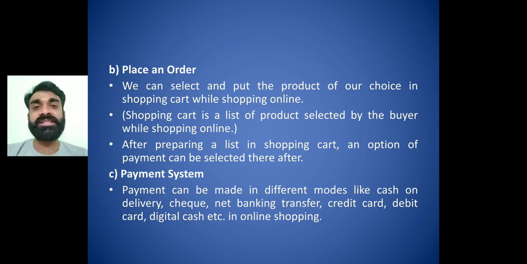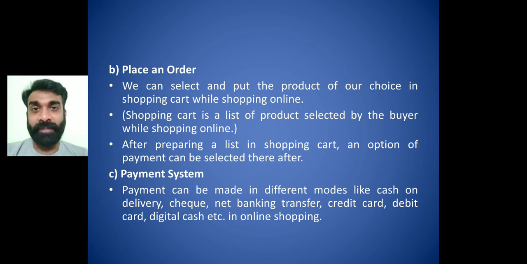So a payment system will be there, required for online shopping. Whether it is Paytm or PhonePe, you need to register yourself again and link your bank account to the digital wallet, and you can successfully place the order.